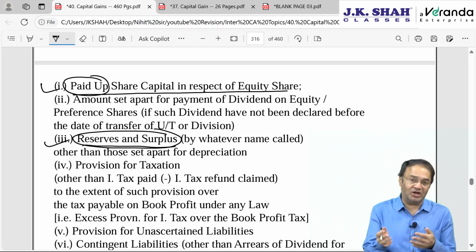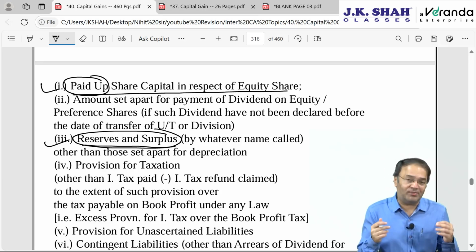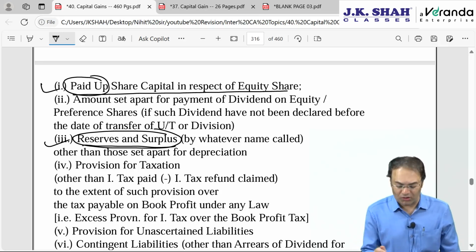They are not external liability. Just because they are appearing on the liability side, you can't subtract that. If you subtract everything, then your net worth will become 0 always.